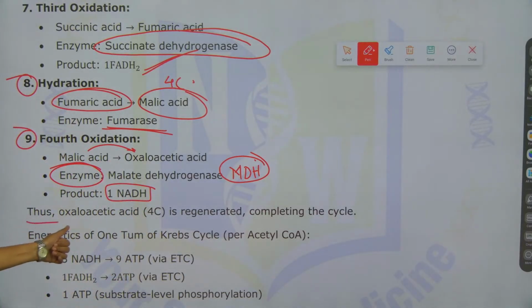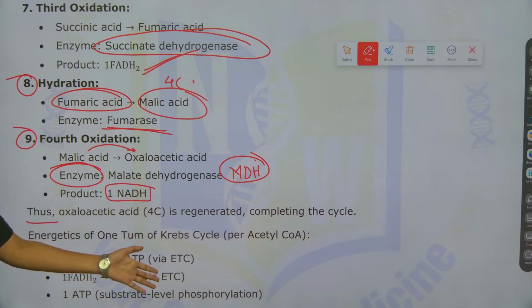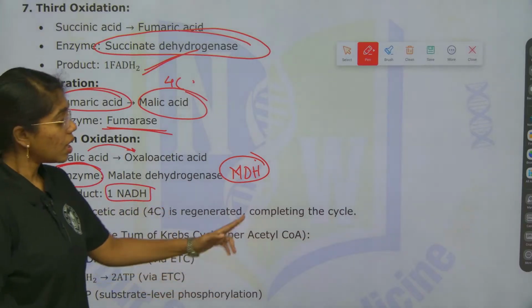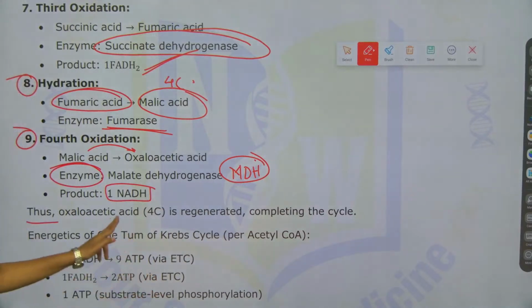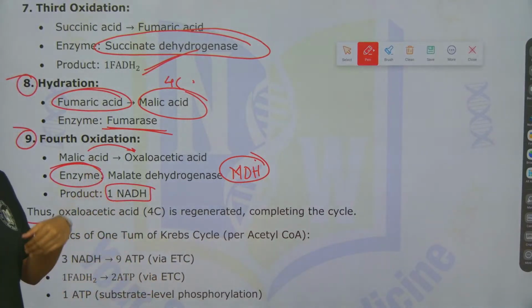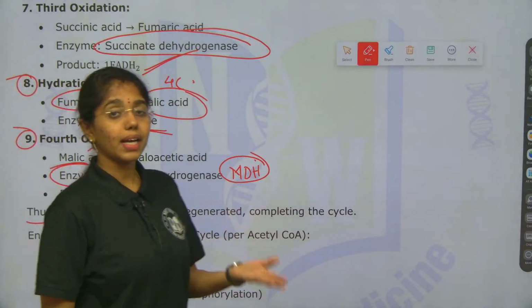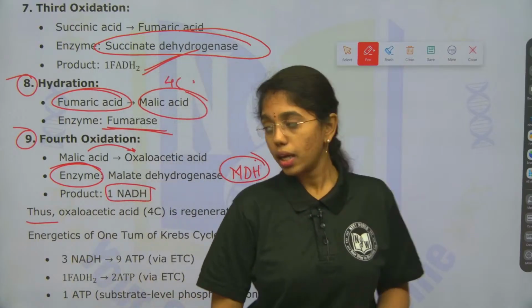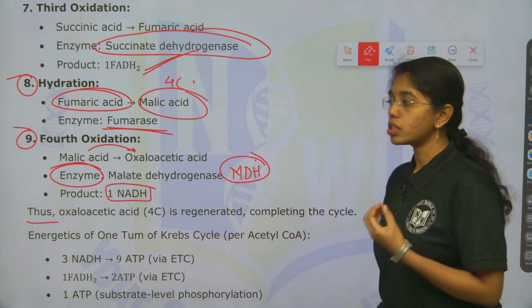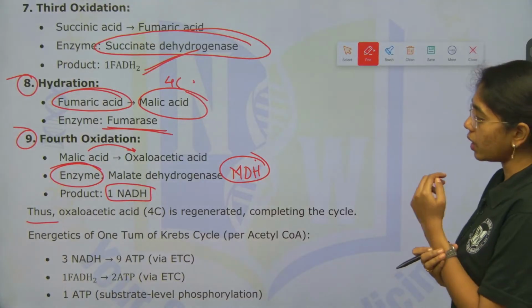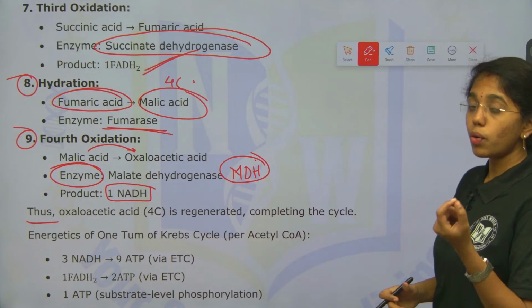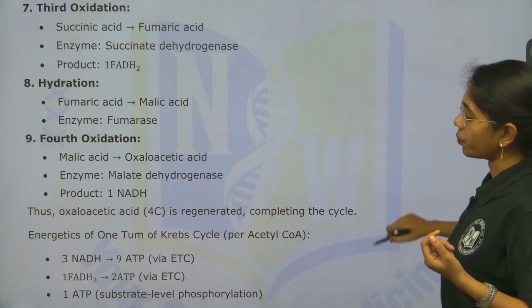So here thus oxaloacetic acid, which is 4 carbon, is regenerated, completing the cycle. Okay, regeneration of OAA is done, which is the primary acceptor of acetyl CoA. This is the primary acceptor of what? Acetyl CoA.